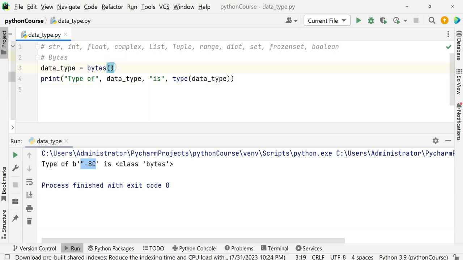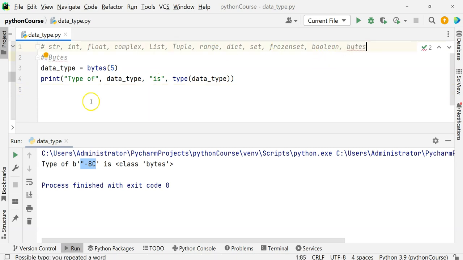As of now, just remember bytes is a function which returns an empty array of bytes objects of the specified size, and if you use the other, overloaded form of the bytes function, you can convert that into a bytes object. Okay, so we saw bytes.